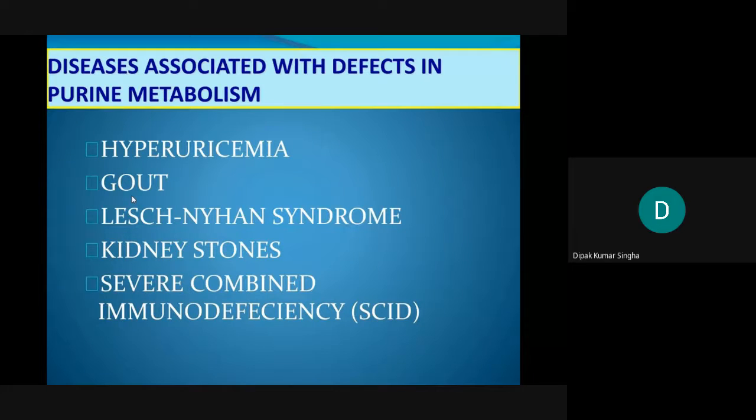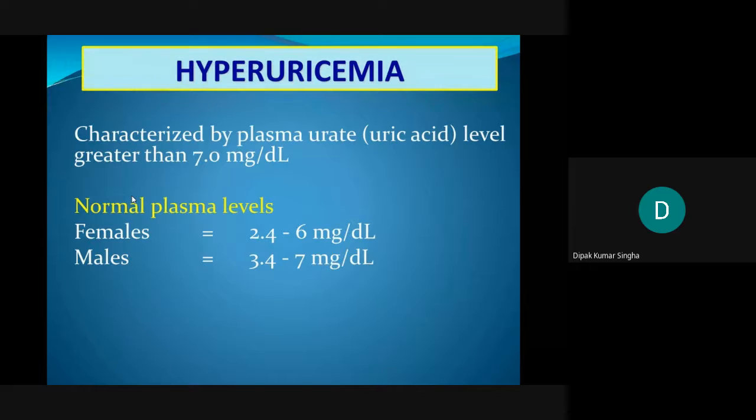So the first part is hyperuricemia. The category is defined by a plasma urate, uric acid level greater than 7 mg per dl. In females the normal range is 2.5 to 6 mg and in males 3.5 to 7 mg per dl. When it is above this, it is called hyperuricemia.